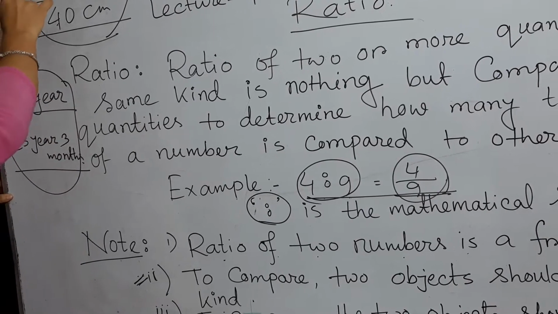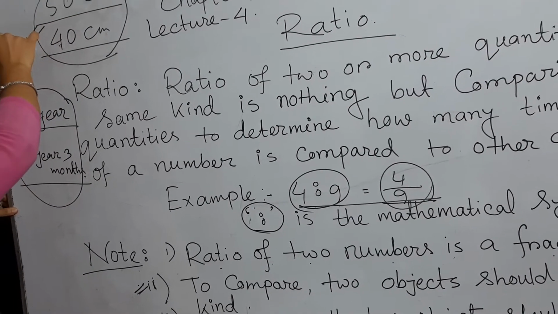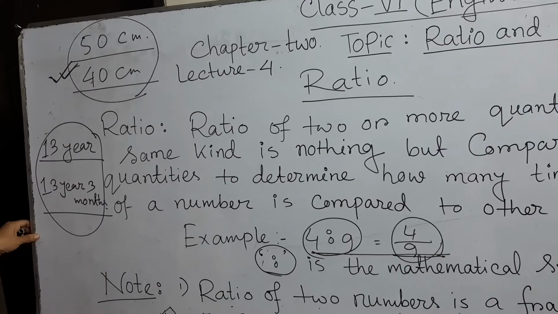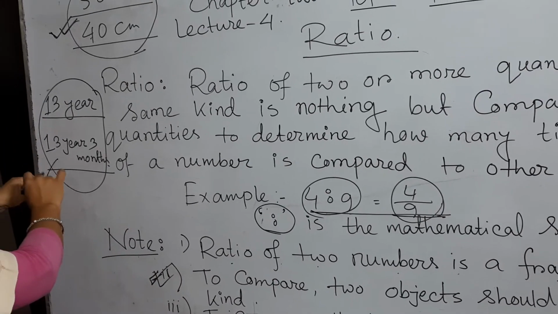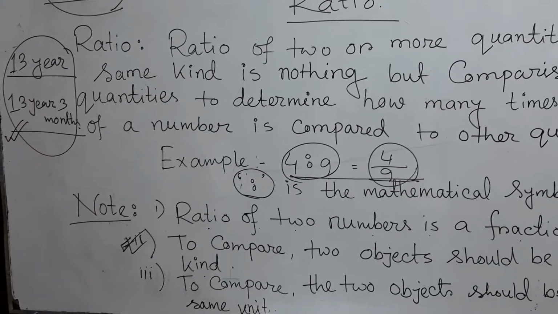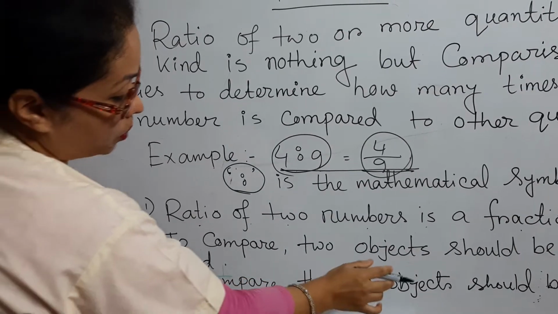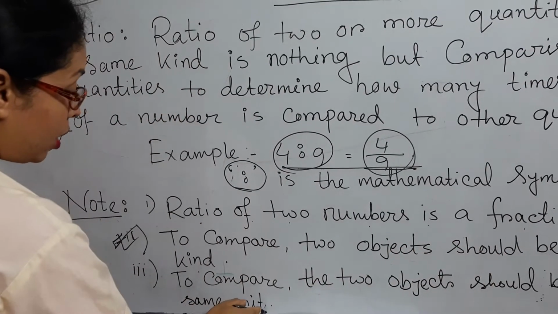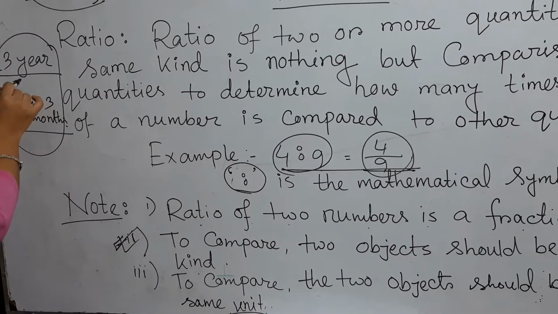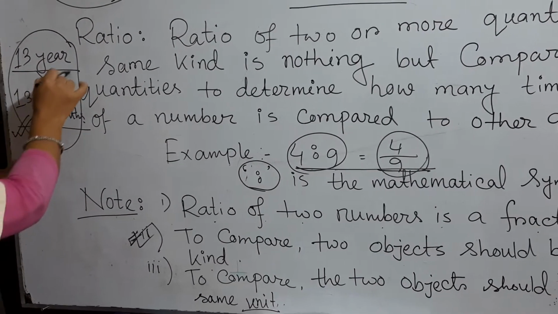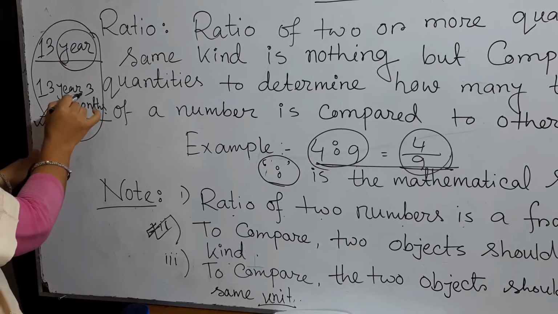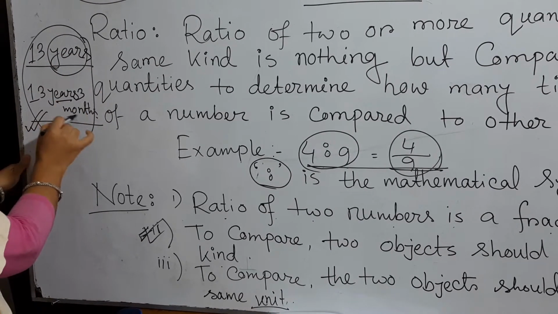So for the first, this note can be applied, but for this one, this note cannot be applied. That's why it is given that to compare, the two objects should be of the same unit. Look over here in my example: here is years and years, and years and months.